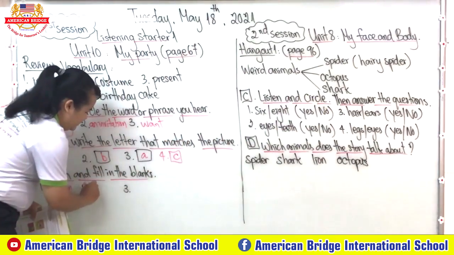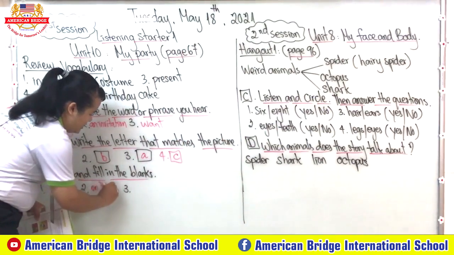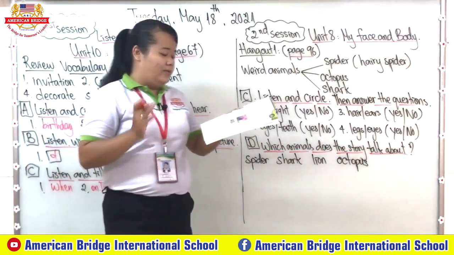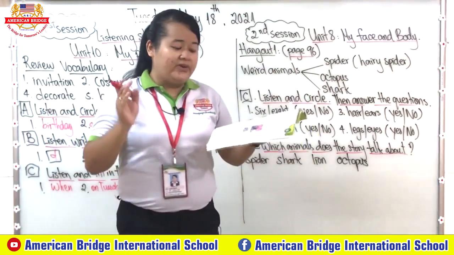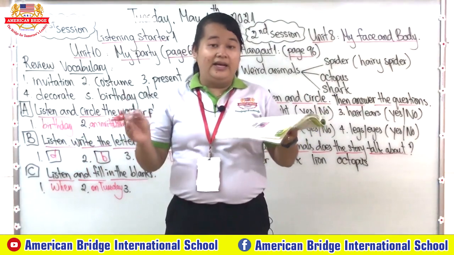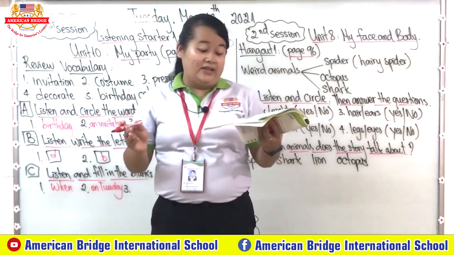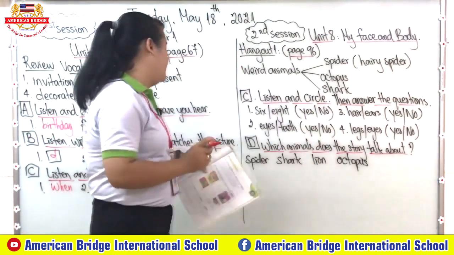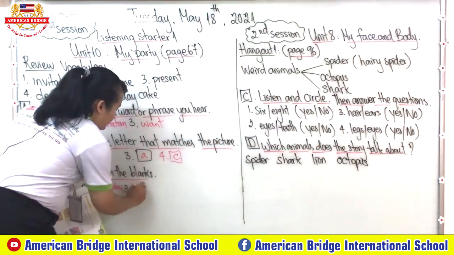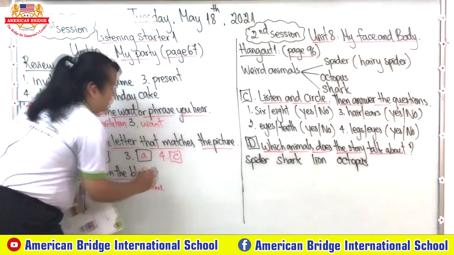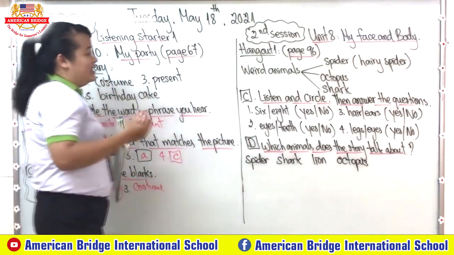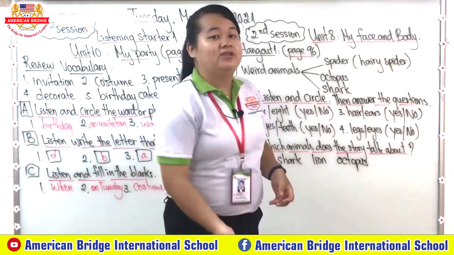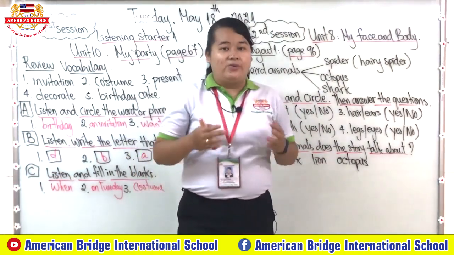Now let's move to number 3. Great! I have a good idea for what? A present or a costume? Good. The correct one is costume, right? They have a great idea for the event related to the costume, the dress that they need to wear, right?